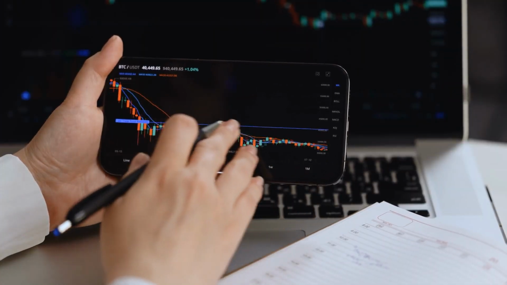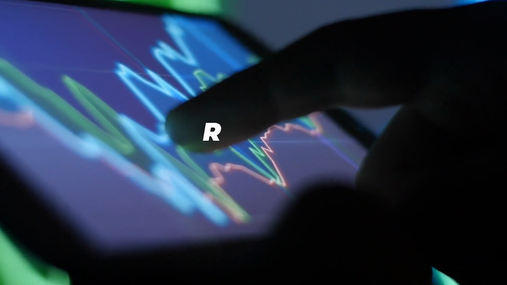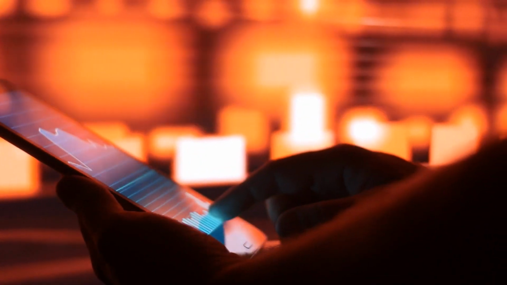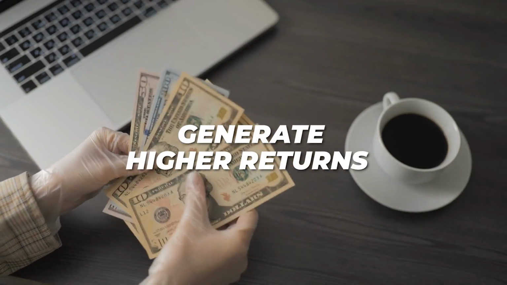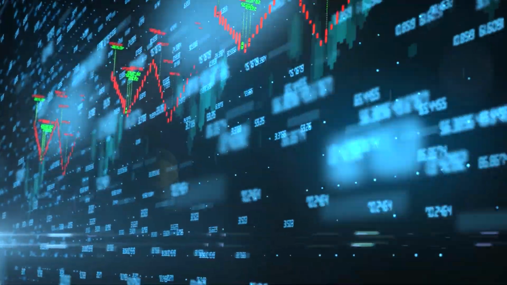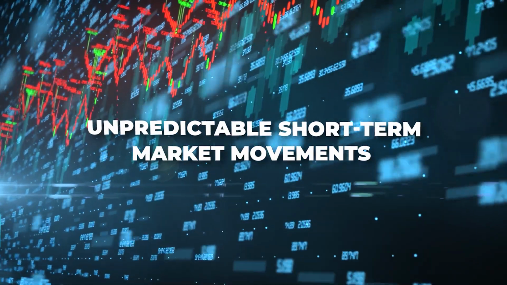They may also use technical analysis tools such as moving averages and relative strength indicators to help identify trends and entry-exit points. One of the key advantages of momentum investing is that it can provide a way to capture market trends and generate higher returns in a relatively short period of time. However, this approach can also be risky as it relies on unpredictable short-term market movements that are subject to sudden